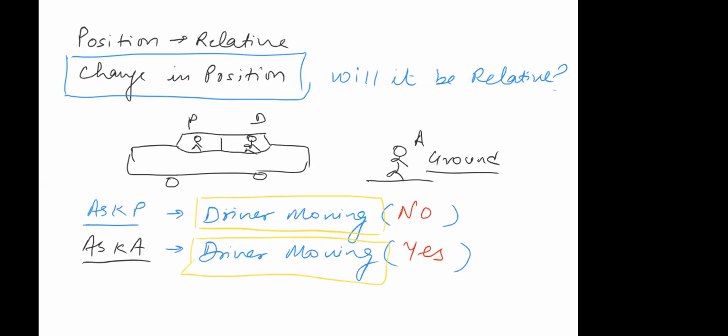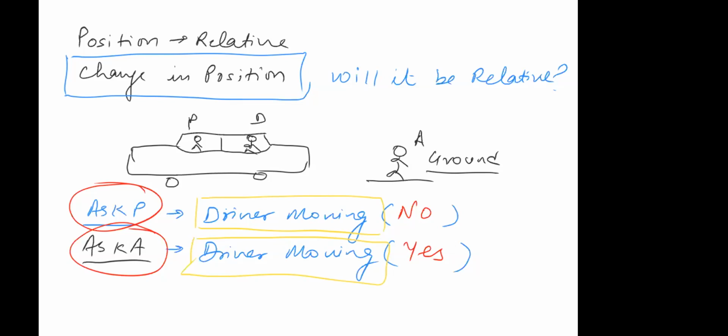But what happened here is that the moment you changed your observer, the initial observer was the passenger, and now your observer is someone standing on the ground, the motion parameter changed. When the observer was P, there was no motion. And when the observer became A, there is motion.